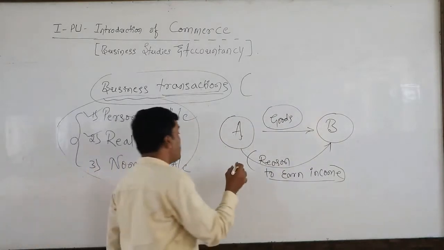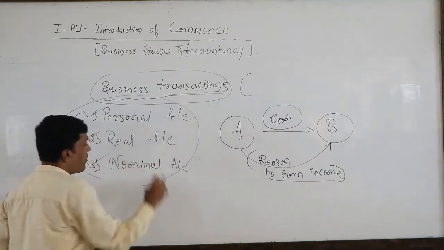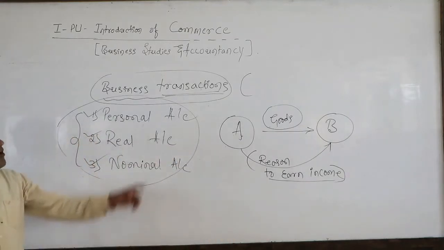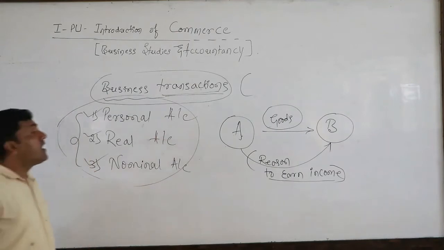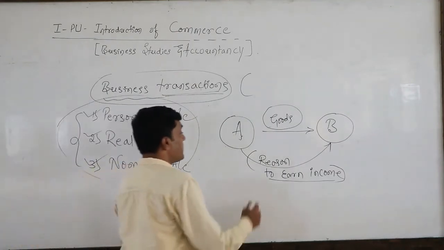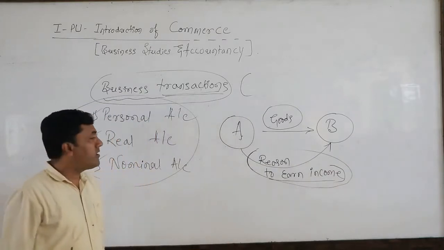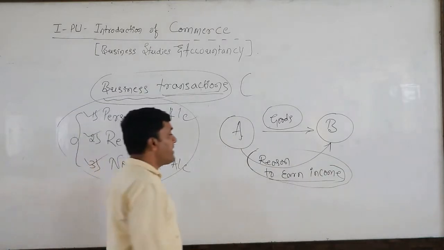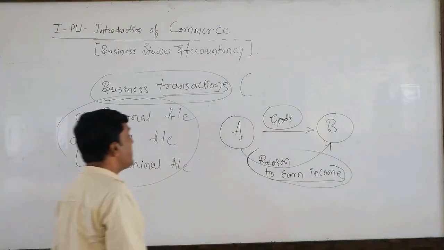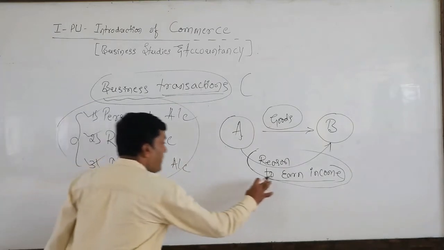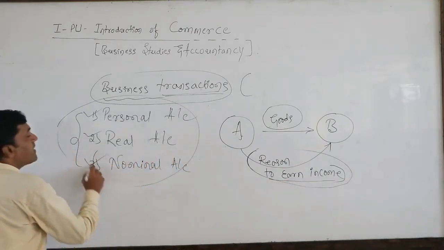The third one is the nominal account. The reason for this activity, its main reason, is to earn income. We don't know what will happen in the future. Whether it is income or loss, their intention is to earn income, and that comes under nominal account.